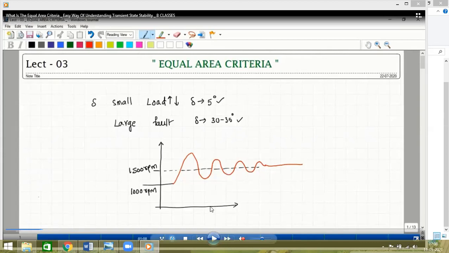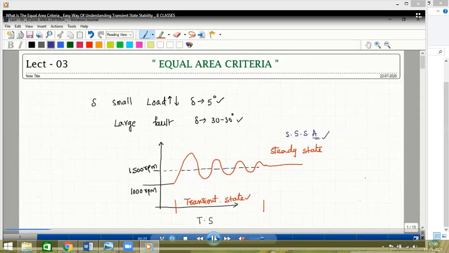Now imagine one generator is rotating at 1000 RPM and the speed is increased to 1500 RPM. The generator swings, oscillates, and then reaches and rotates at the rated speed. So what happens under this condition? We have to explain it with equations. That is what the equal area criteria is about. Okay, this is the transient state. As I mentioned, we also have the steady state. Always power should be transferred to the load under which state? Any student?